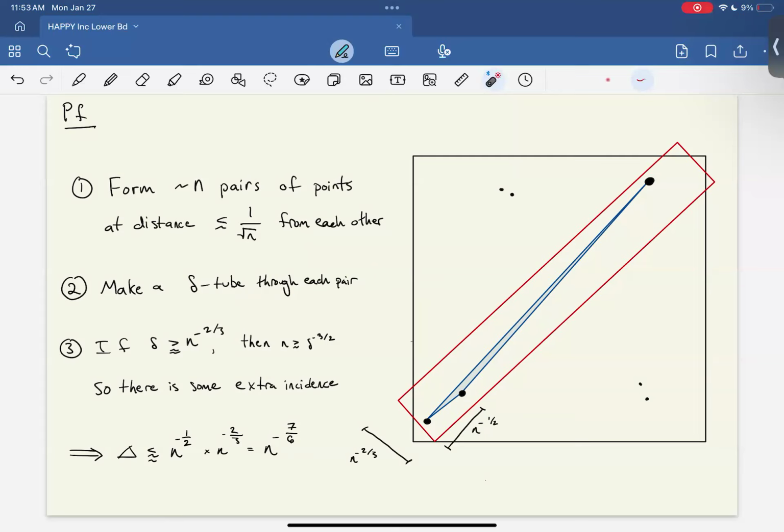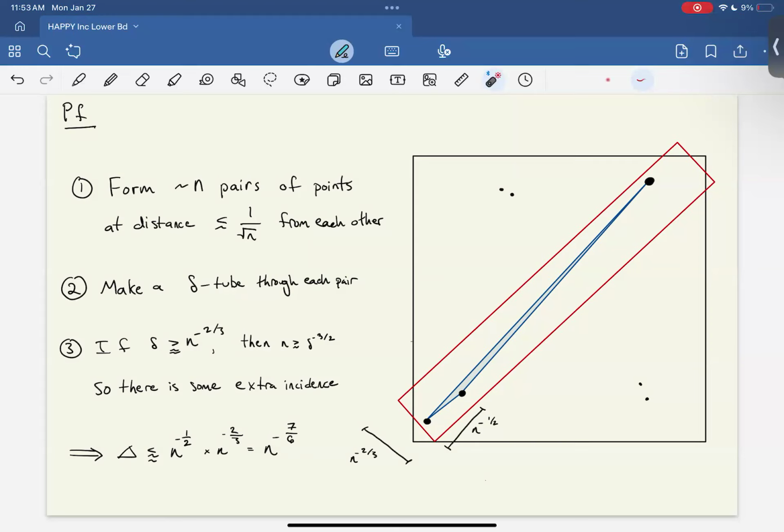Okay. If we choose delta to be a little bit bigger than n to the minus 2/3, then due to that choice, the number of point tube pairs is bigger than delta to the minus 3/2. And our theorem implies that there exists some extra incidence. And an extra incidence is exactly a third point in one of these tubes.